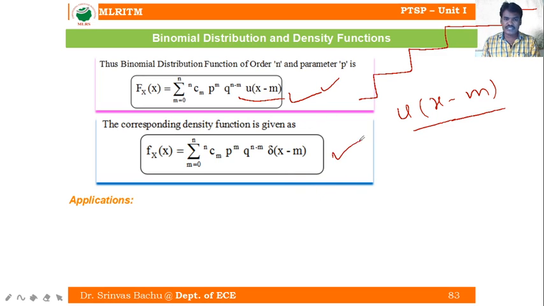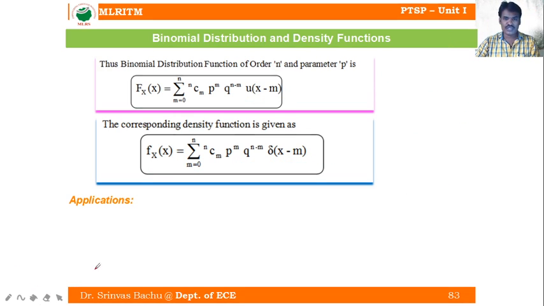We will get the density function, small f of x, equal to the summation from 0 to n, same as before. Only this function is changing, since the other values are constants. Here the unit step function becomes a delta function: the shifted unit step becomes a shifted impulse, because the derivative of a step is an impulse. So we write delta of x minus m. Clear? This is the binomial distribution and density function at x equal to m.